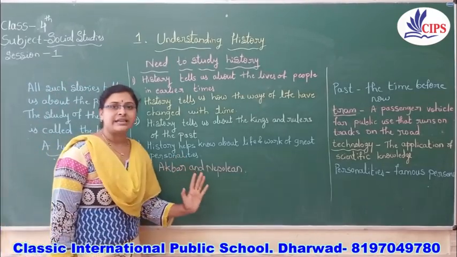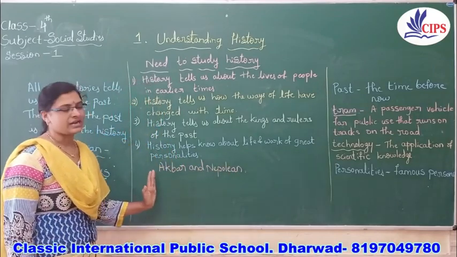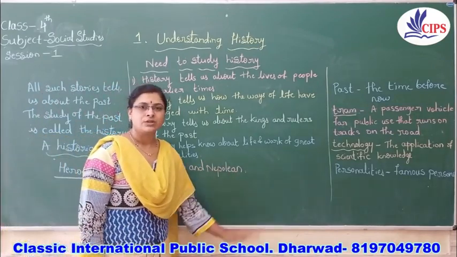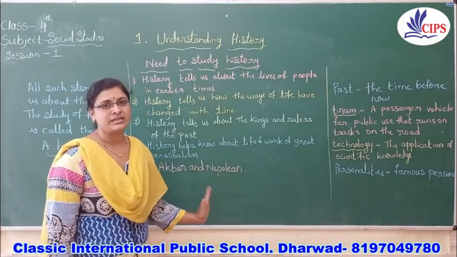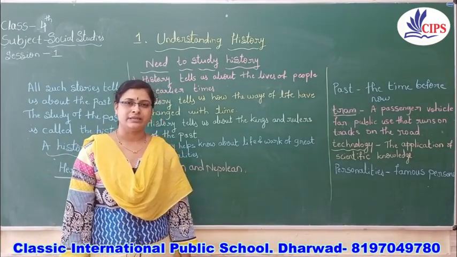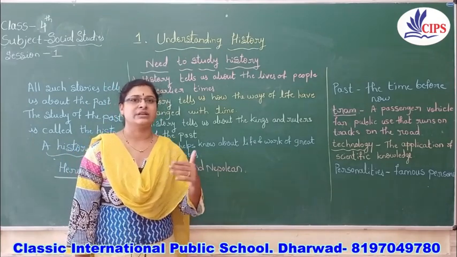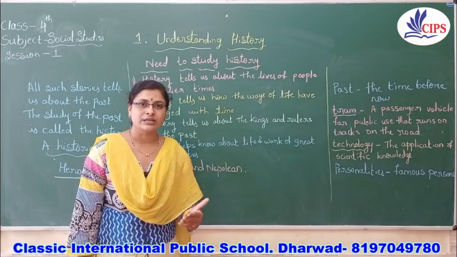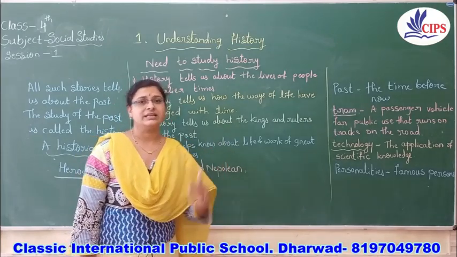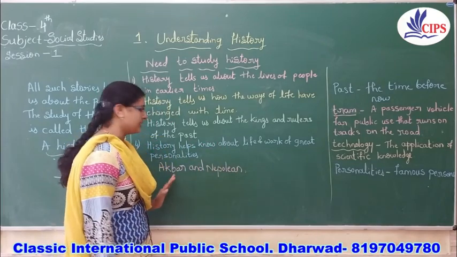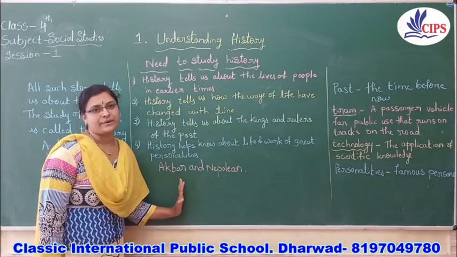Some were the great warriors and rulers. We take the example of Akbar and Napoleon. Do you know that, children? Who was Akbar? Akbar was a ruler of the Mughal Empire. Did only he rule in the Mughal Empire? No, there were many other kings, for example Babur, Humayun, Shah Jahan, Aurangzeb. But Akbar was the greatest king in the Mughal Empire.